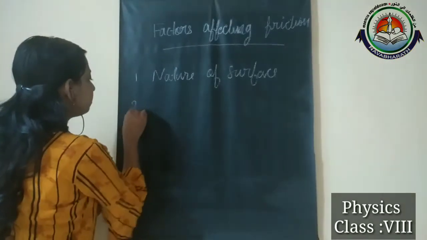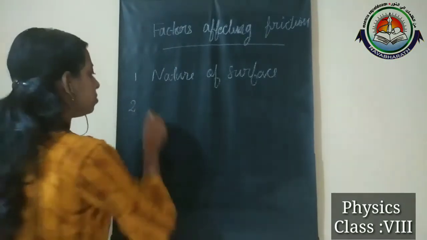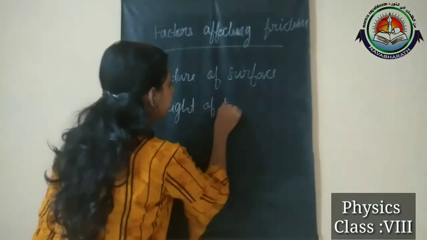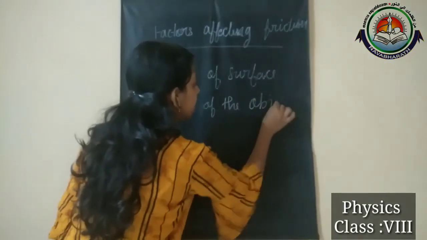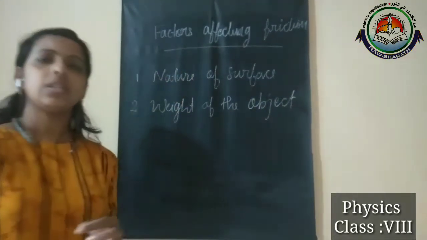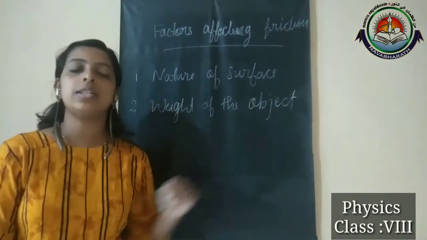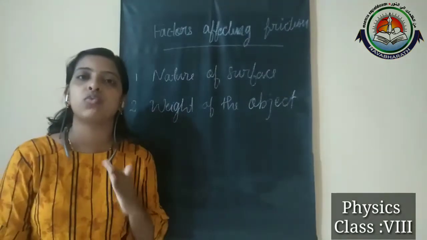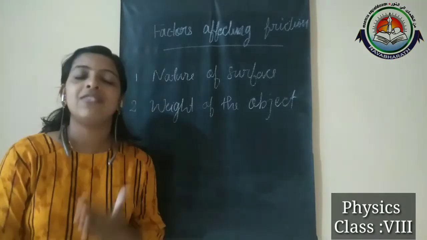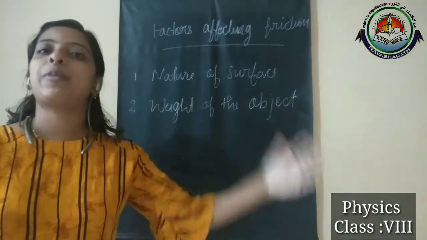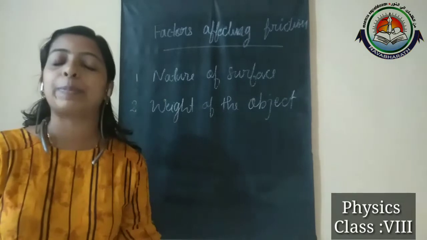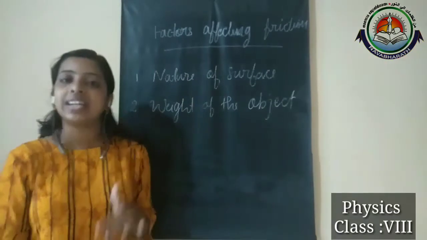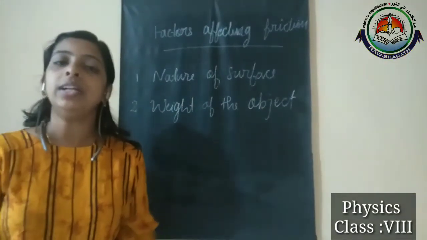The second factor which affects the friction is the weight of the object. On a horizontal surface, the weight of an object is directly proportional to the frictional force. When there is a direct proportion, as weight increases, friction also increases, and as weight decreases, friction also decreases.